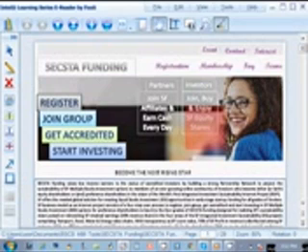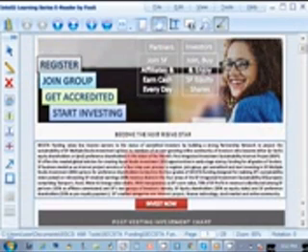And also, for those who want to invest in Sexta Funding preference shares, first you click to register, you click to join group, you click to get accredited, or you click to start investing. But on our page here, we have a brief description of what Sexta Funding is about.